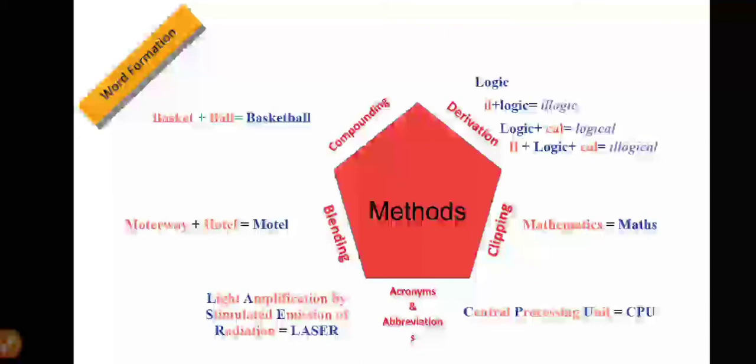In abbreviations, each letter should be pronounced, but in an acronym, all the letters combine and are pronounced like a different word. In laser, we never pronounce it letter by letter, but simply pronounce it as laser. But in abbreviations, we pronounce each and every letter, for example CPU for central processing unit. That is the difference between an acronym and an abbreviation. Let's see more examples for each method.